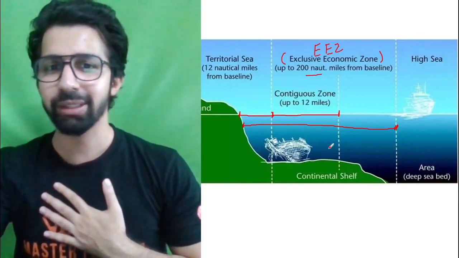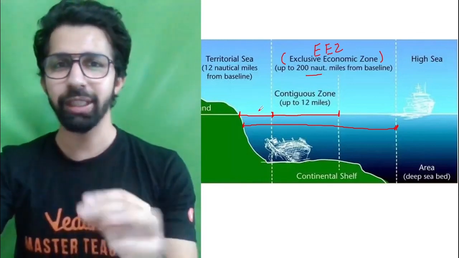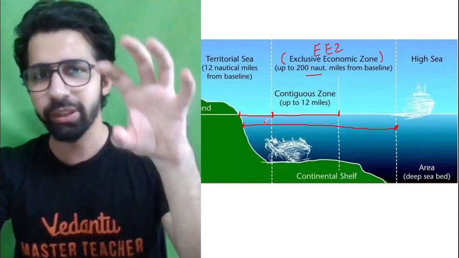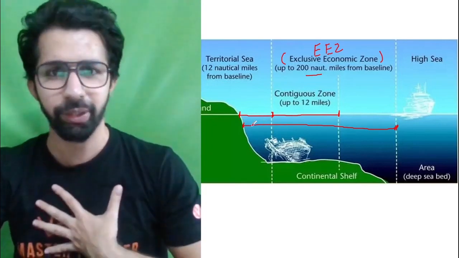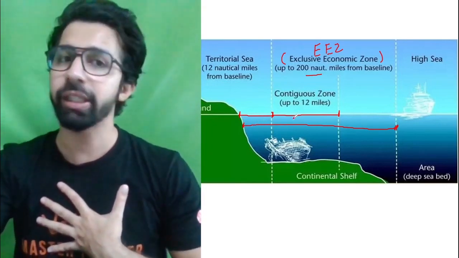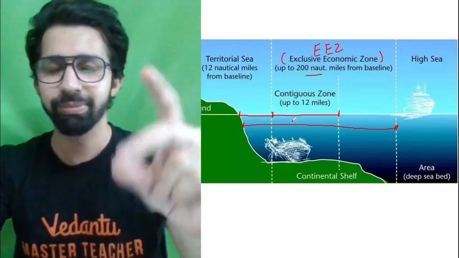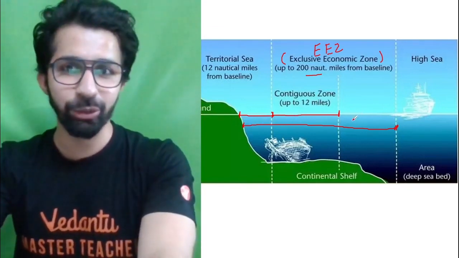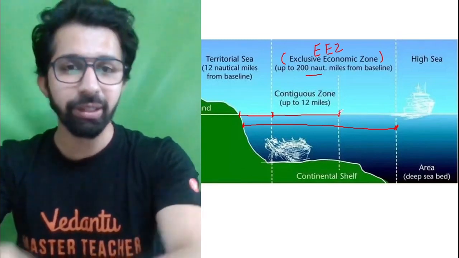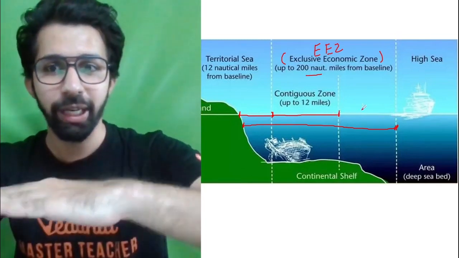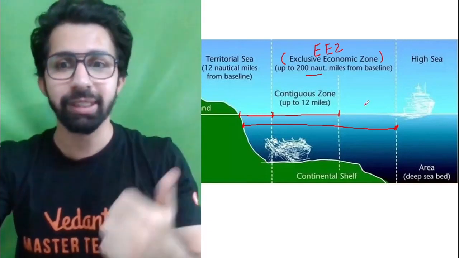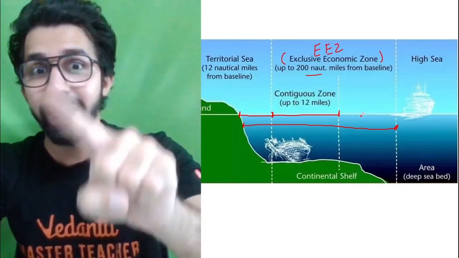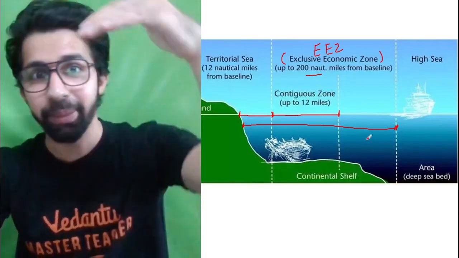Now you will have a question, sir, if in the territorial sea we have the exclusive right, that is a property of our country, all the resources which are available in the territorial sea are a part of India, so why is it not included in the territorial sea? Do you have this question? Okay, so let me solve this question. In the exclusive economic zone, we do not have the right on the surface of the sea. Okay, so basically ships of other countries can navigate from one place to another from here, but they cannot exploit the resources which are available beneath the sea.